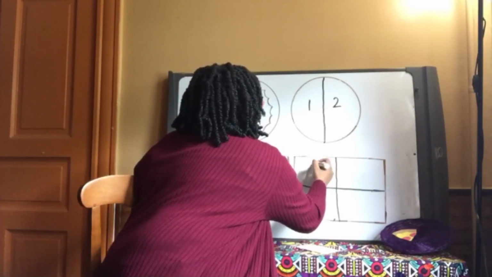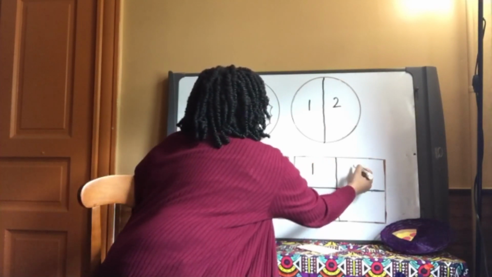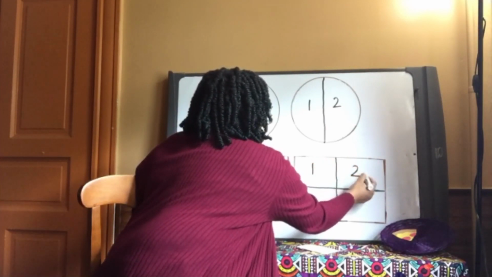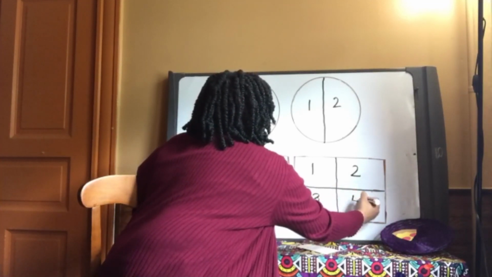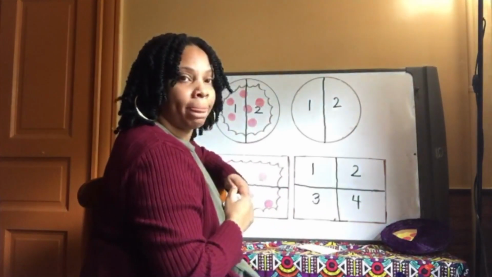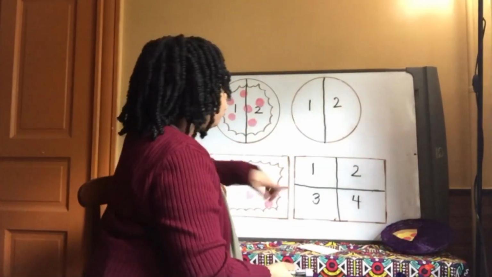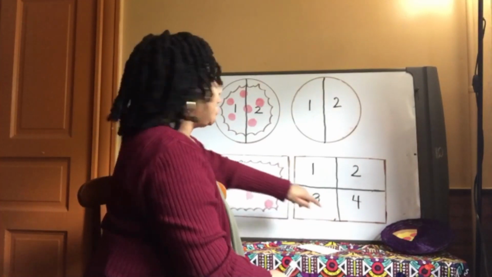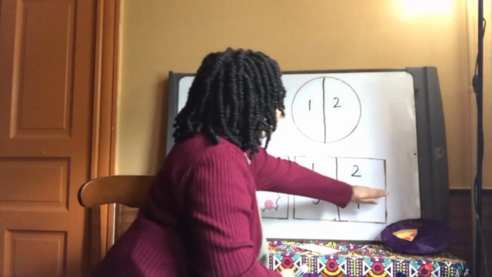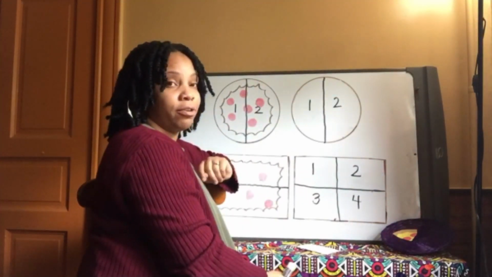We have 1 part here. We have our 2nd part, our 3rd part, and then our 4th part. Yay, Bo? We created that with a vertical line down the middle of the rectangle and then a horizontal line through the middle of the rectangle.